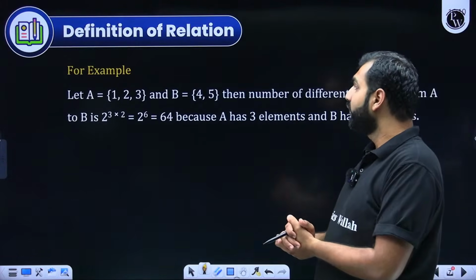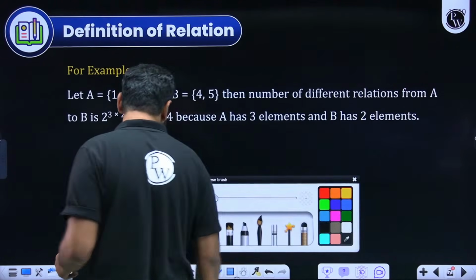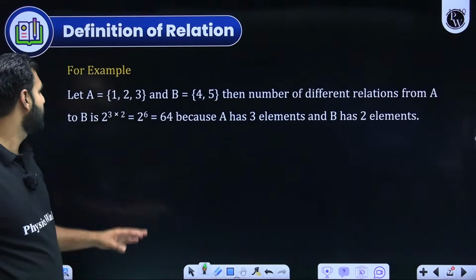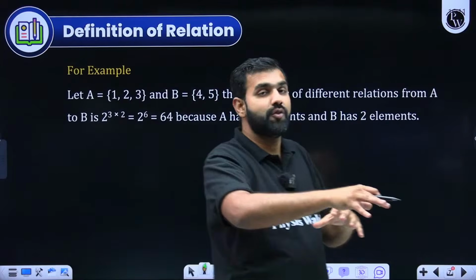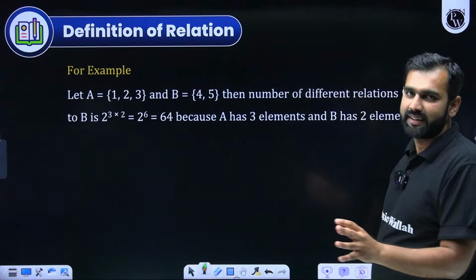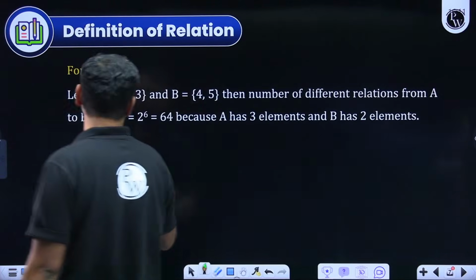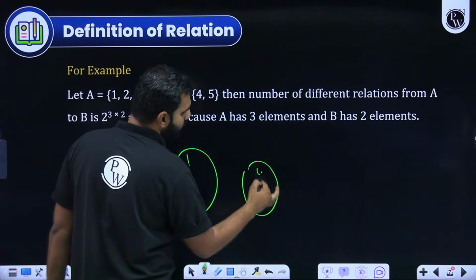Now, when we talk about relation, what is a relation? You all know it better than me, but when you talk about it mathematically, I think you need more clarity on this. So let's say there is a set A, there is set B. If I wish to define relations from set A to B, all I'll be saying is that from A to B, I take the Cartesian product. So the 3 elements 1, 2, 3 are mapped with these 2 elements 4 and 5.